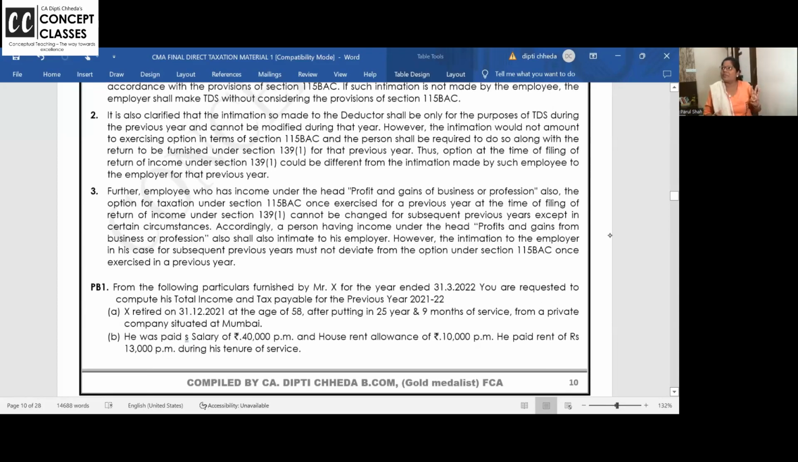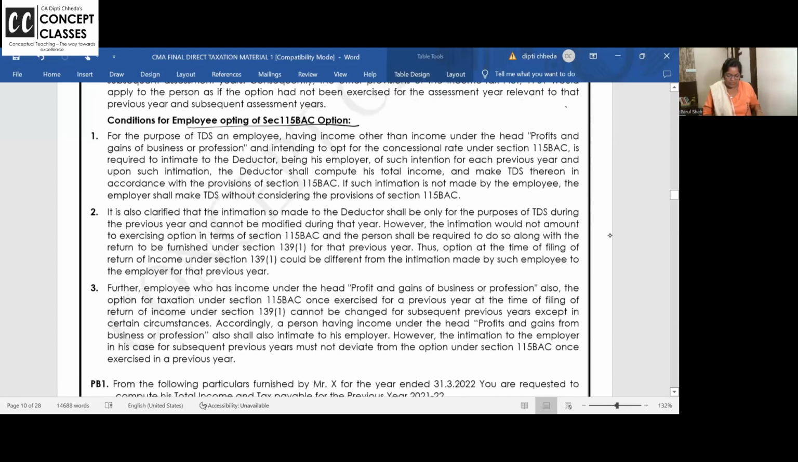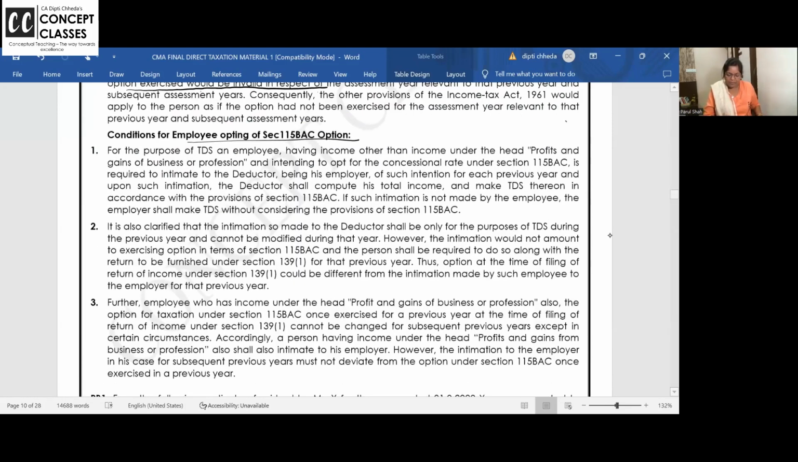Just 2 minutes we have completed and then we'll solve some nice questions. Okay. For the purpose of TDS, an employee having income other than income under the head profits and gains of business or profession and intending to opt for the concessional rate is required to intimate to the deductor, being his employer, of such intention for each previous year, and the deductor shall compute his total income and deduct TDS thereon in accordance with the provisions.